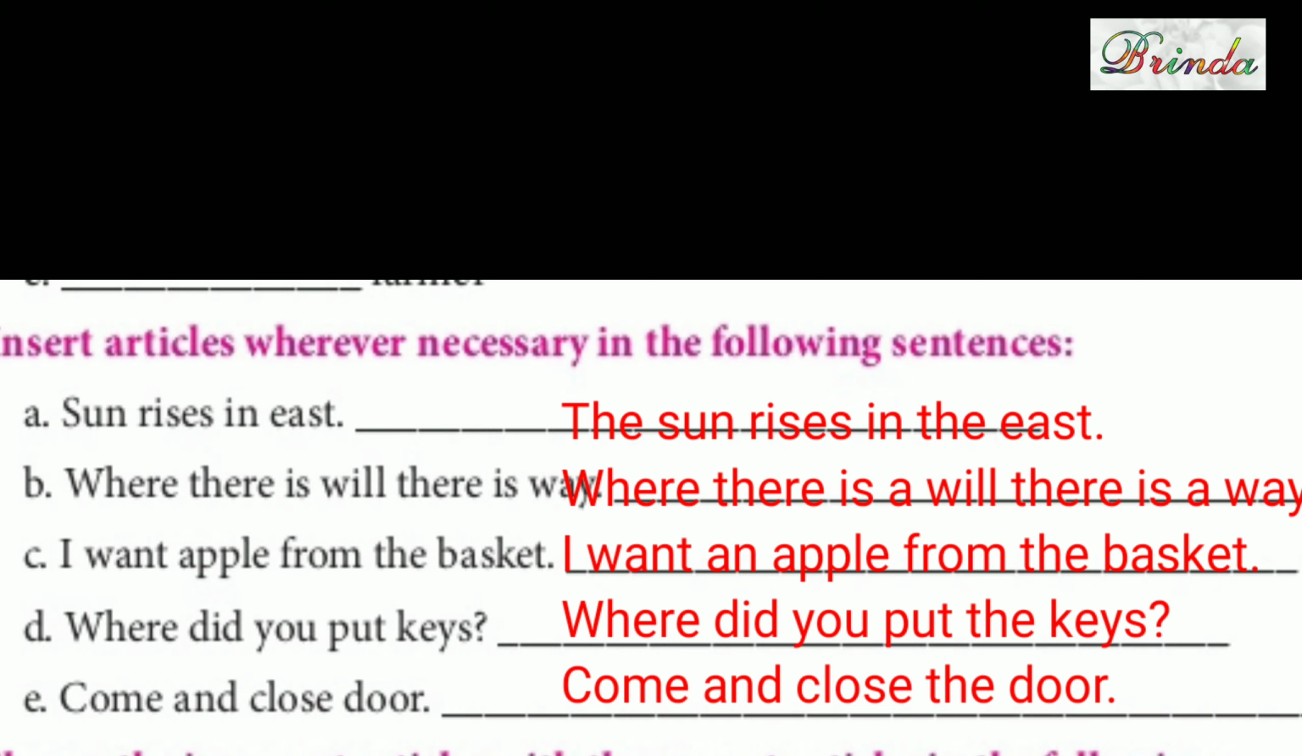See, I want apple from the basket. So what is missing here? I want an apple from the basket. So you can insert an. D. Where did you put keys? So something is missing there. So where did you put the keys? E. Come and close door. So what is missing over there? Come and close the door.